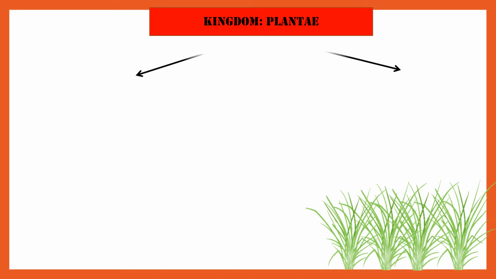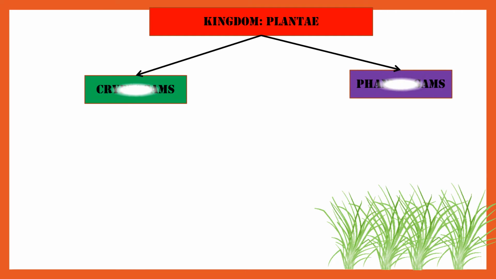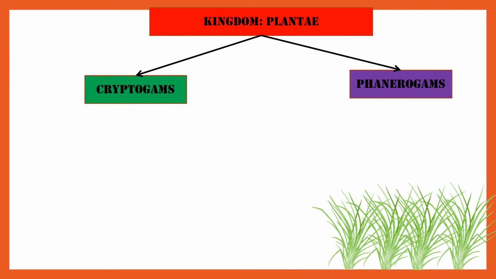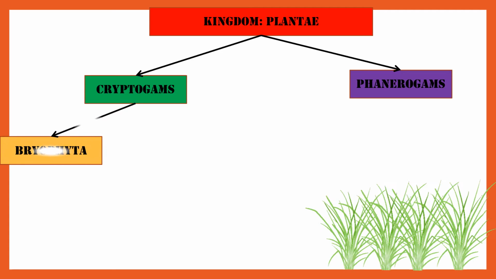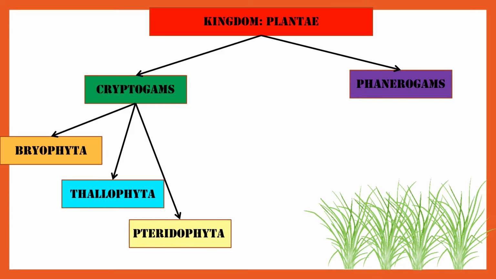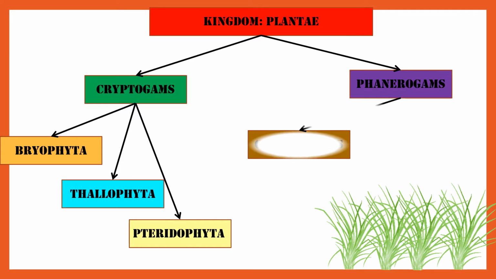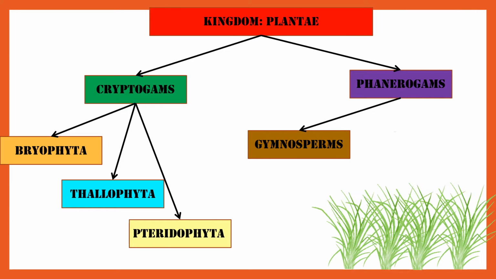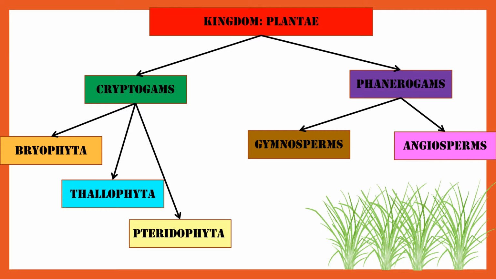Now previously we have learned about how kingdom Plantae has been classified into two groups, that is cryptogams and phanerogams. Cryptogams was further divided as Bryophyta, Thallophyta and Pteridophyta. Phanerogams was further divided into two parts, that is gymnosperms and angiosperms.